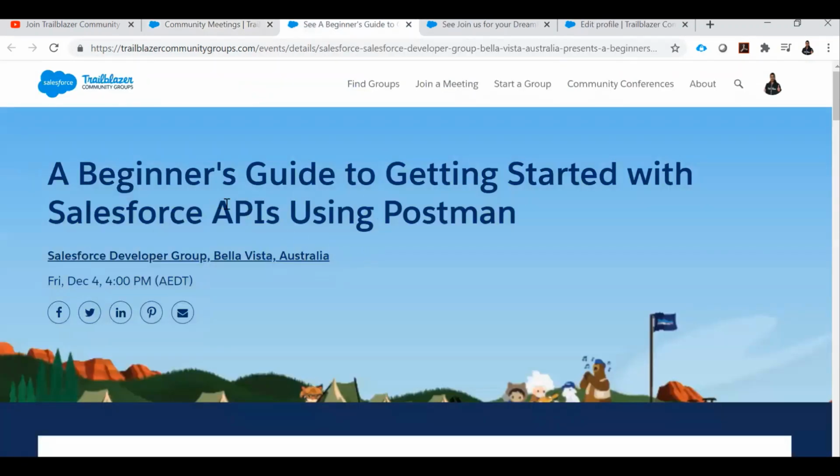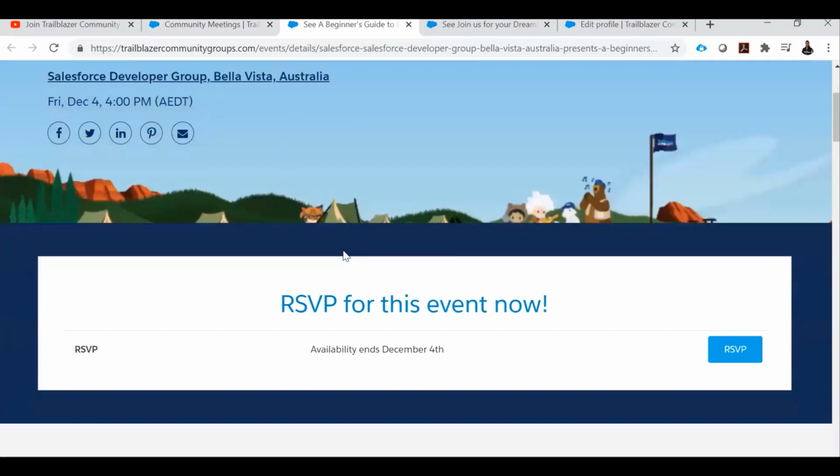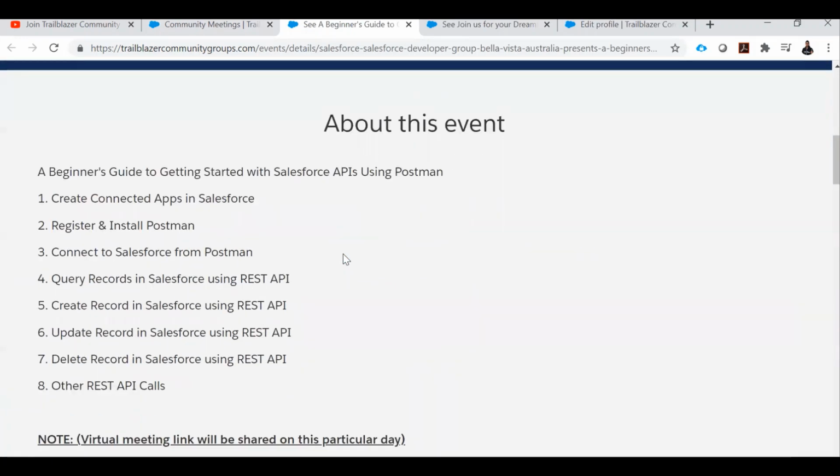For this one, if you would like to explore getting started with the Salesforce API using Postman, like connecting your Salesforce with Postman and getting the records using the REST API in Postman, or creating a record or updating a record, and even deleting a record from Salesforce using the REST API with the help of Postman.